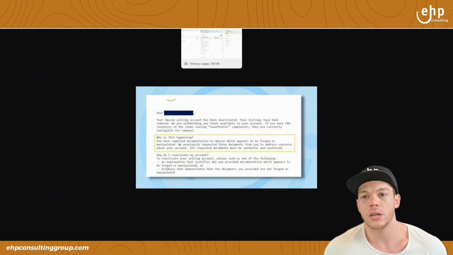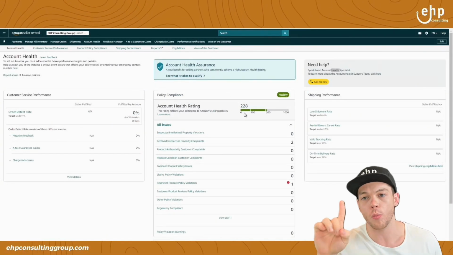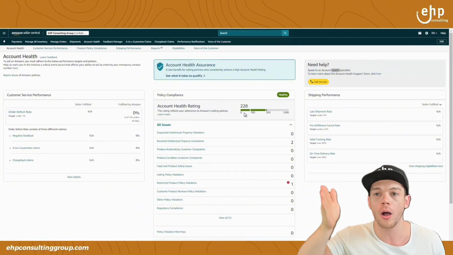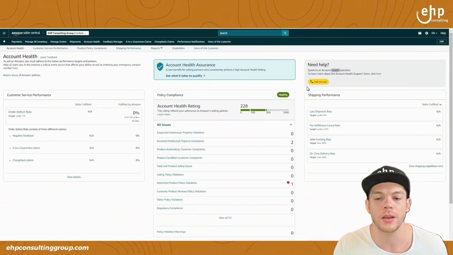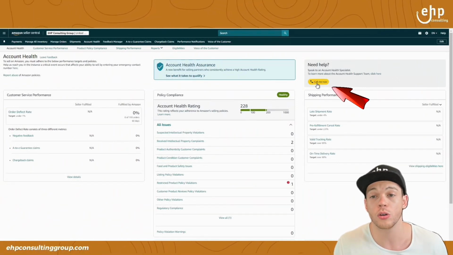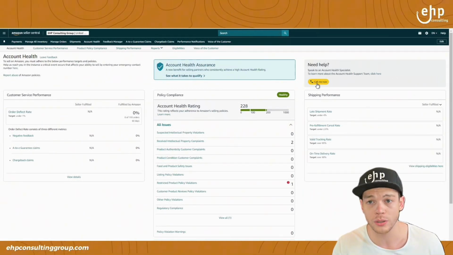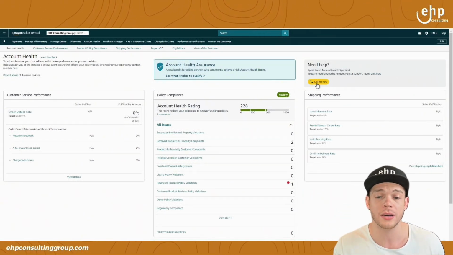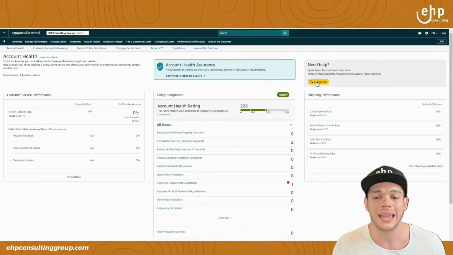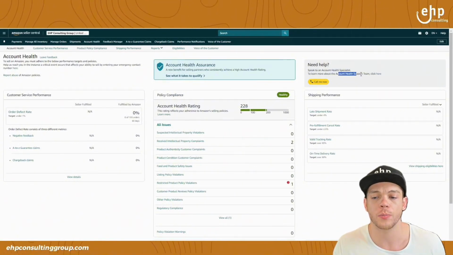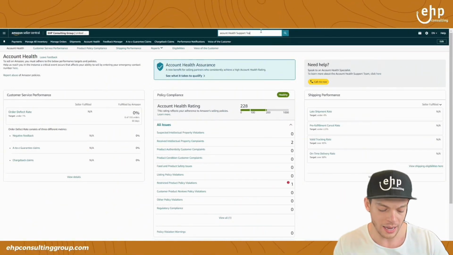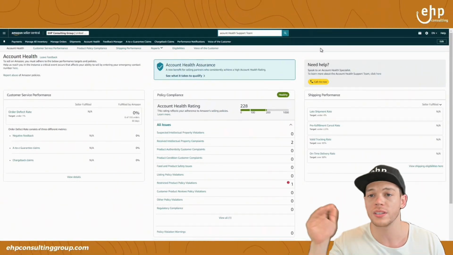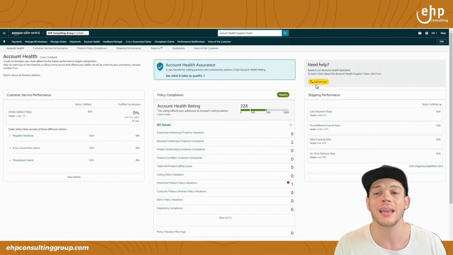So what we're gonna do is show you how to appeal it, and step one is going to be to call Amazon seller support. If you go to your account health button, there should be a button here that you can call them and then talk to Amazon. Fingers crossed it's here. Triple check if it's here, and there should be an account health support team. If not, you can put that in the search bar, account health support team, and see if you can call them. See, there's all these different links they give, and you should be able to call them.